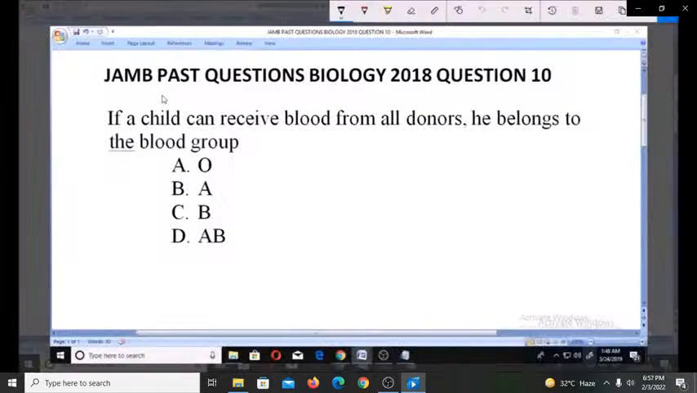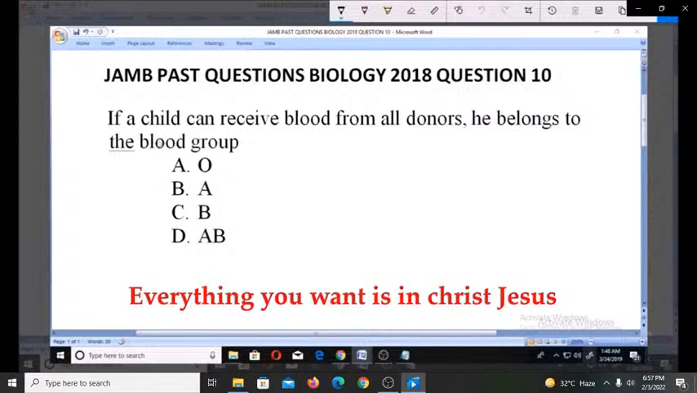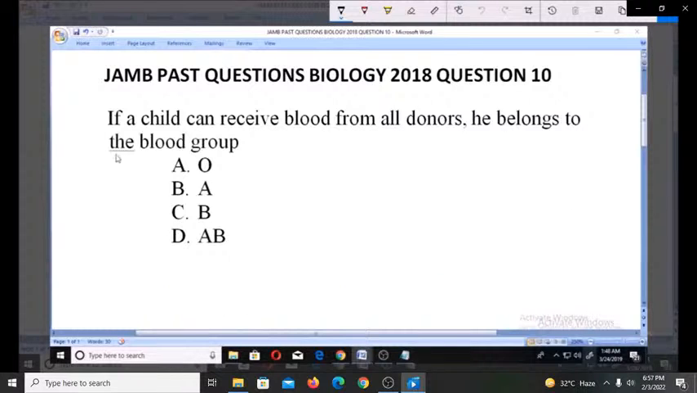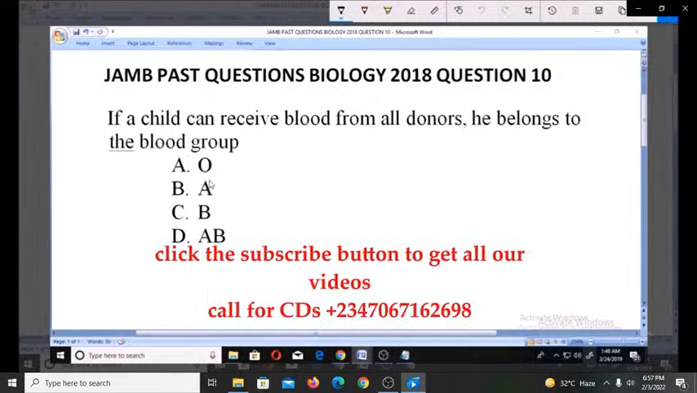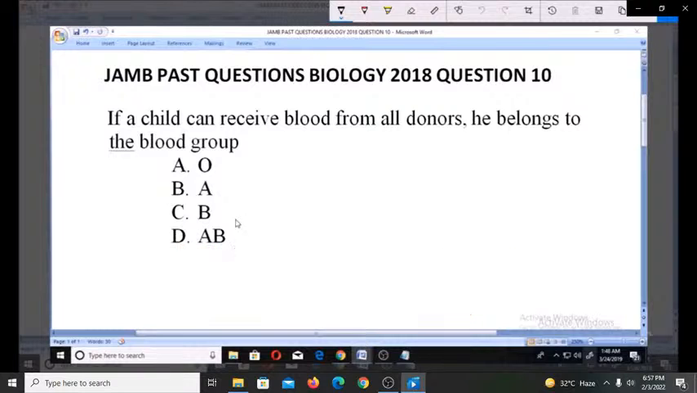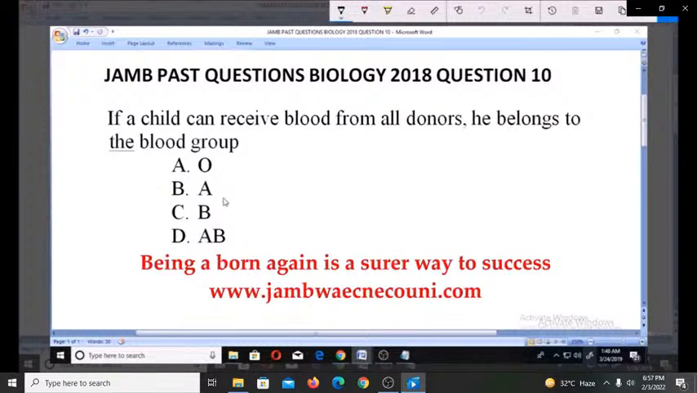Let's look at this JAMB Past Questions Biology 2018, question number 10. If a child can receive blood from all donors, he belongs to the blood group: A. O, B. A, C. B, D. AB. So does he belong to blood group O, or A, or B, or AB?